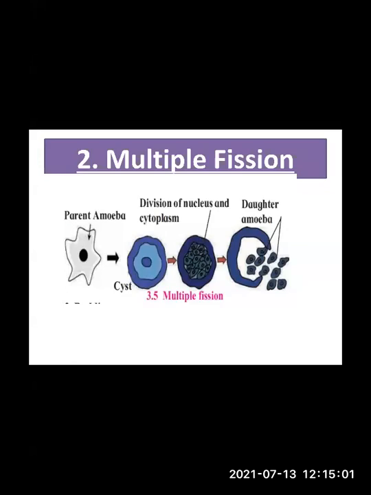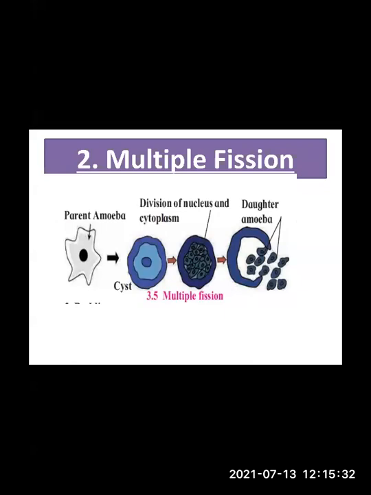So today we are going to learn about multiple fission. What is this multiple fission? Multiple fission is also a type of asexual reproduction performed by amoeba. So what do amoeba do? They will stop the formation of pseudopodia. During multiple fission, the formation of pseudopodia stops and thereby movement also stops.